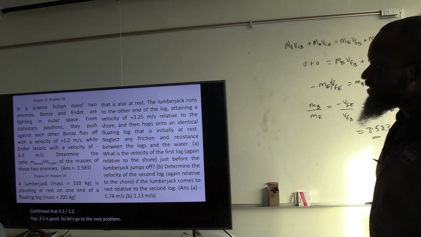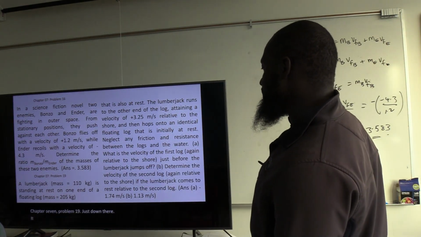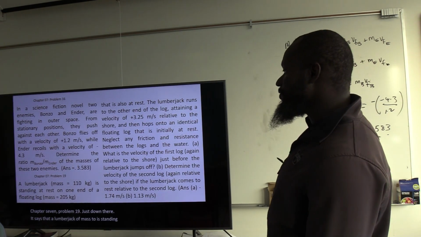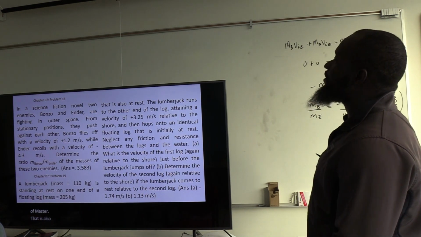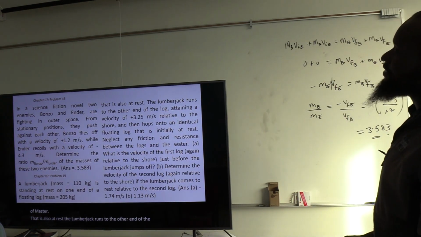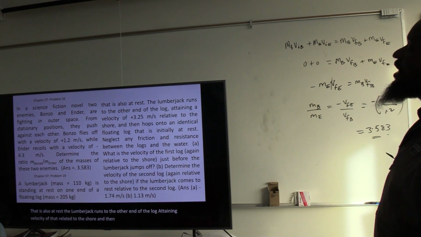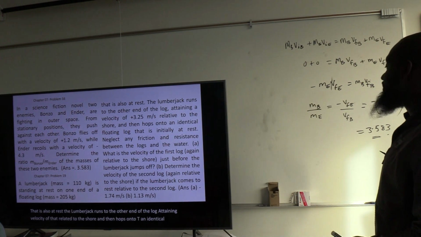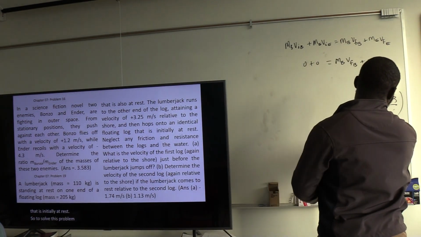Chapter 7, problem 19, just down there. It says that a lumberjack of mass m is standing at rest on one end of a floating log of mass m that is also at rest. The lumberjack runs to the other end of the log, attaining the velocity v relative to the shore, and then hops onto an identical floating log that is initially at rest. So to solve this problem, it's better to have a picture of what's going on.